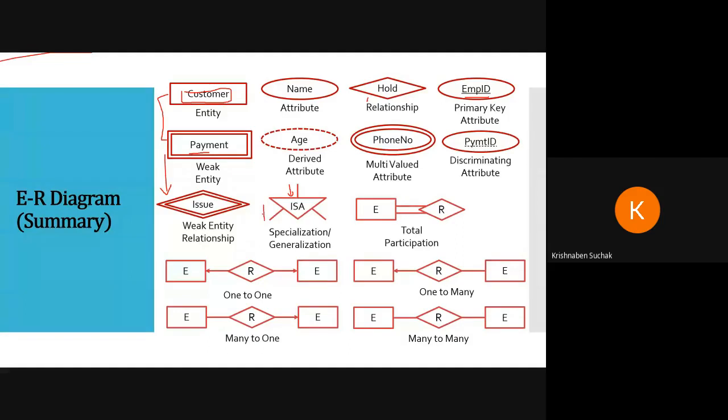You can mention this arrow and write here so that you do not get confused when you read this note. Then we saw total participation, partial participation, then one-to-one, one-to-many, many-to-one, many-to-many. Okay, please draw this.